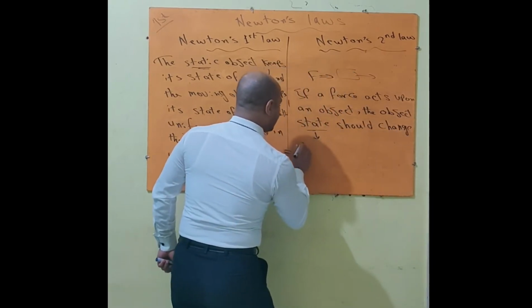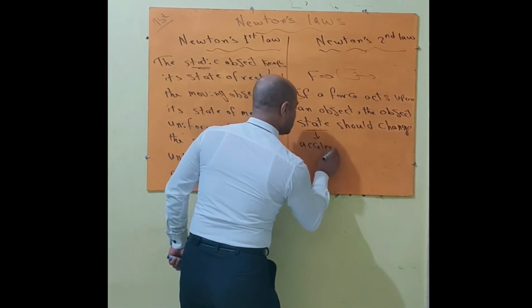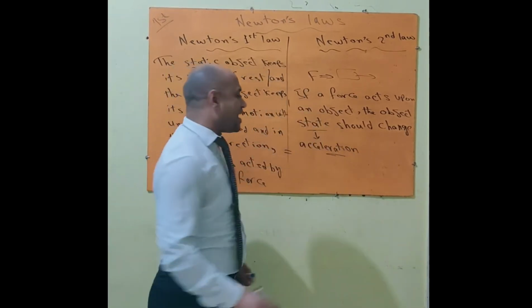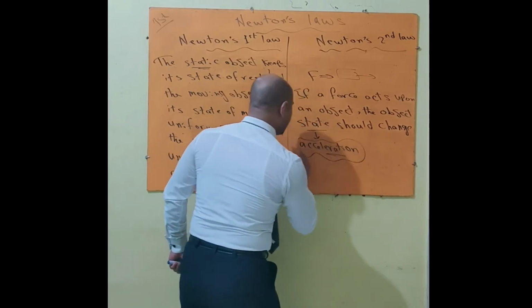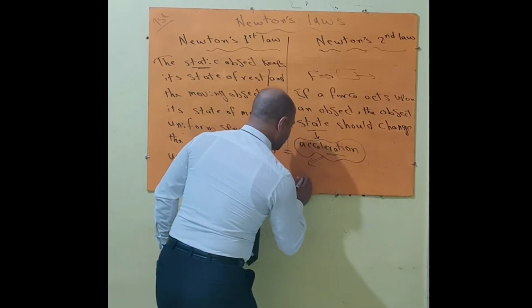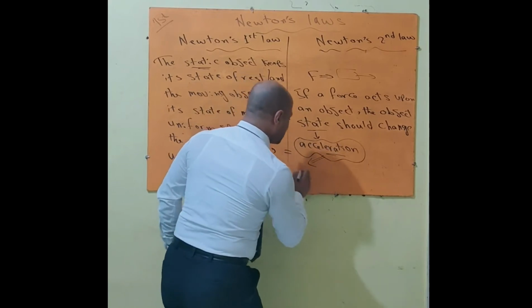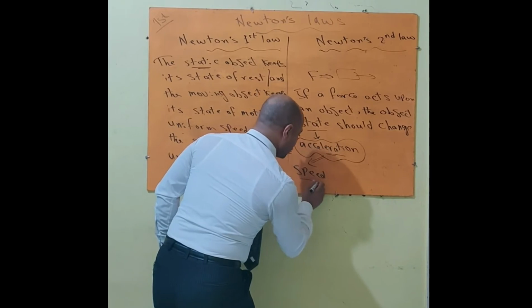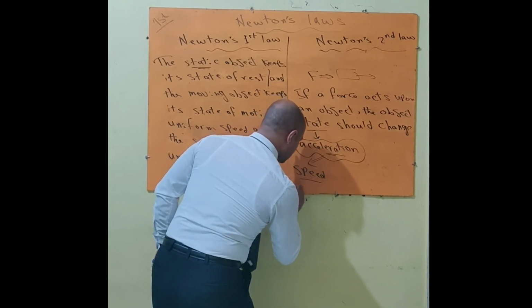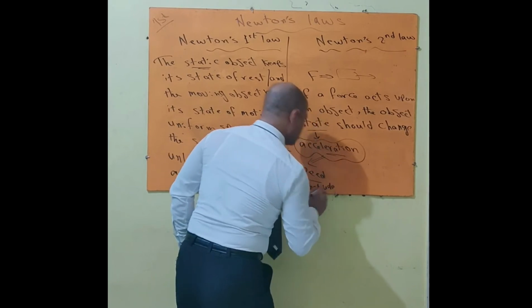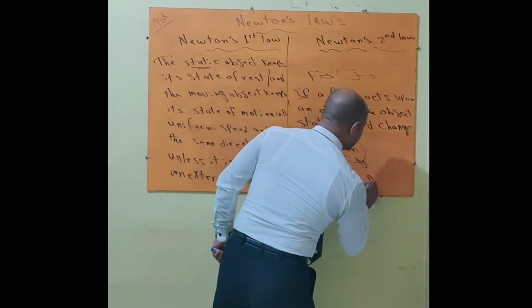State means acceleration, which means the object should acquire an acceleration. An acceleration means two things: speed, or its velocity should change. I mean by the word speed, its magnitude, or direction.